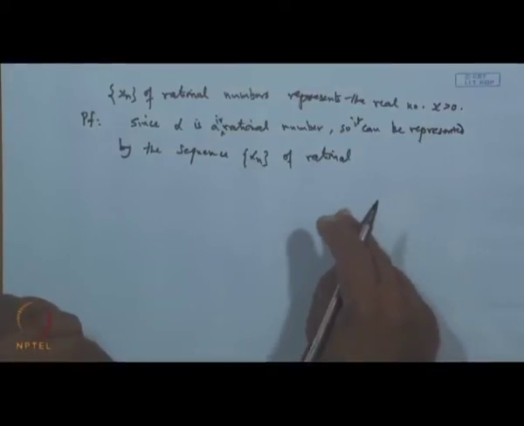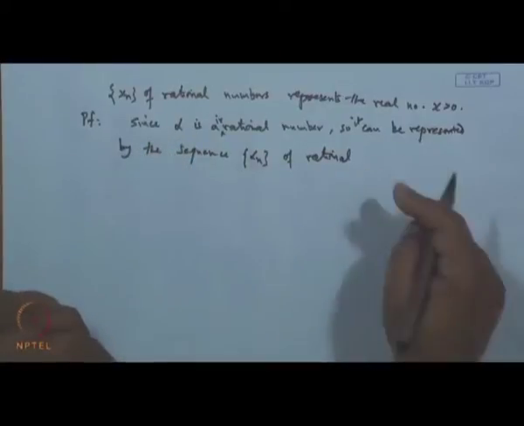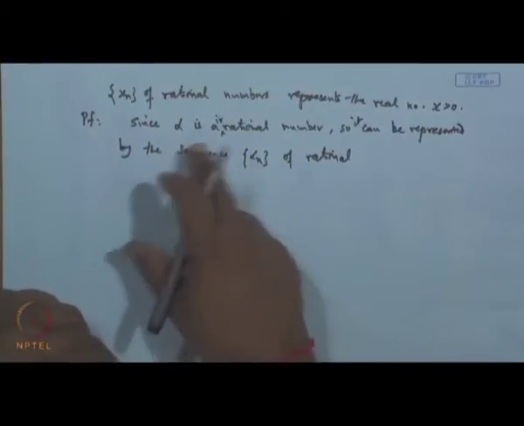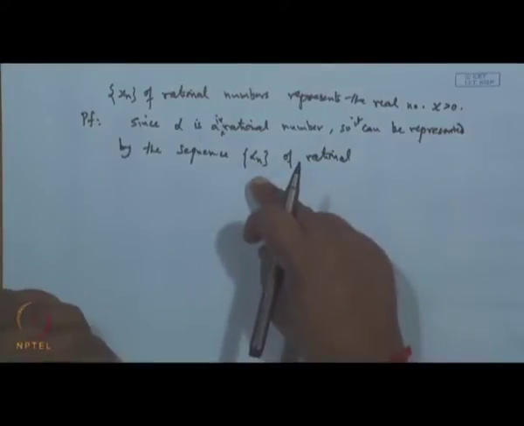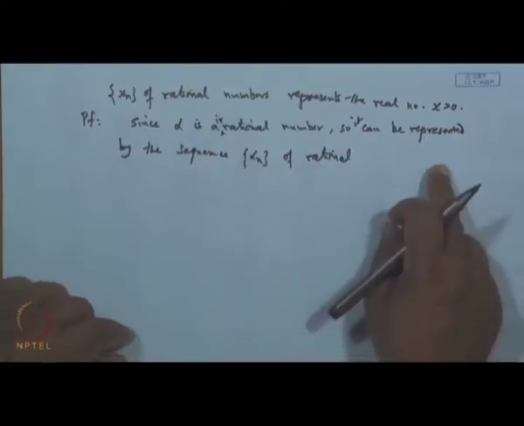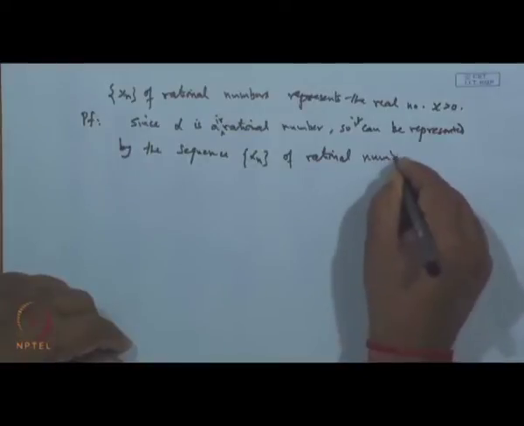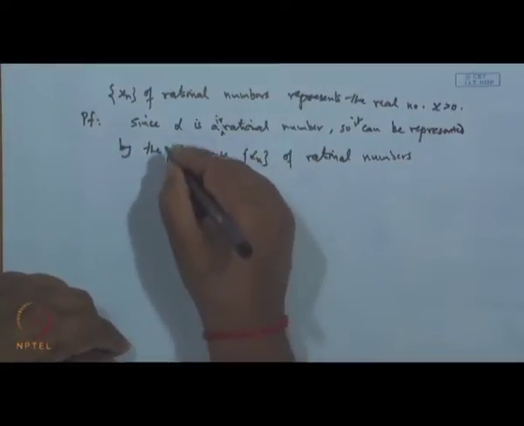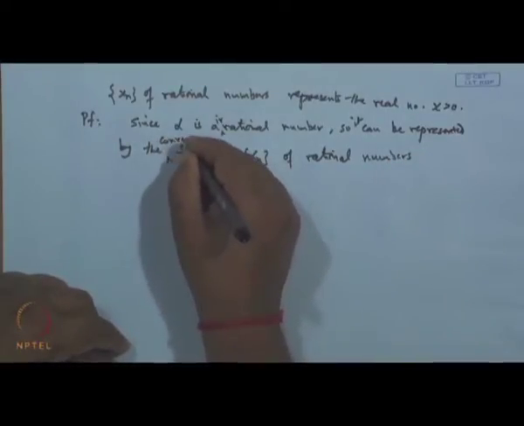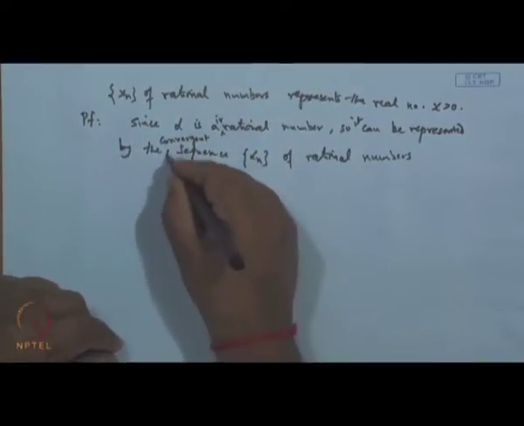Any convergent sequence of rational numbers represents either a rational number or an irrational number and vice versa. So, if alpha is an irrational number, we can identify a convergent sequence alpha n which represents alpha. So, it can be represented by a convergent sequence alpha n of rational numbers.